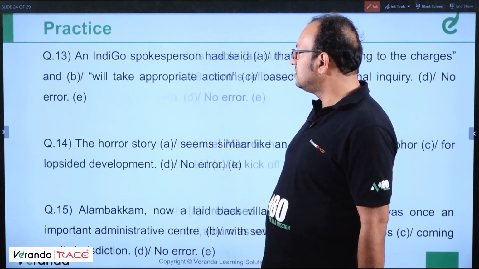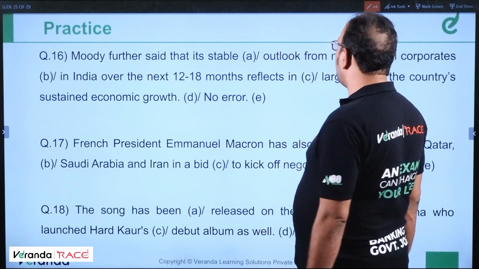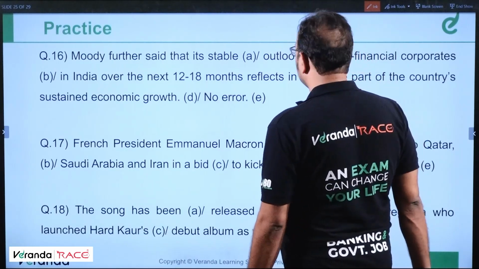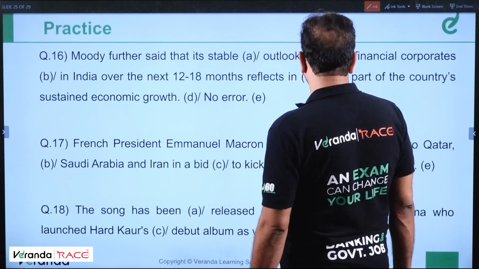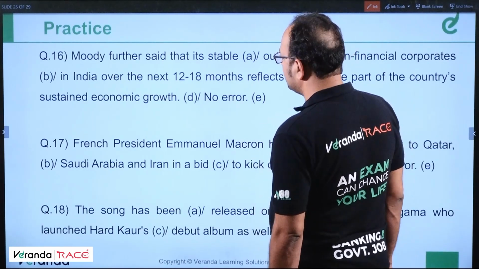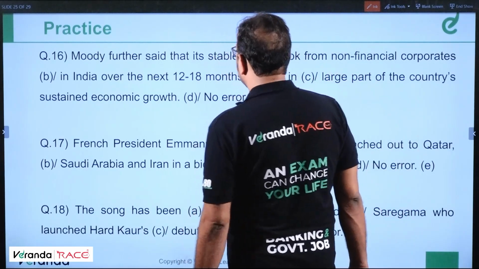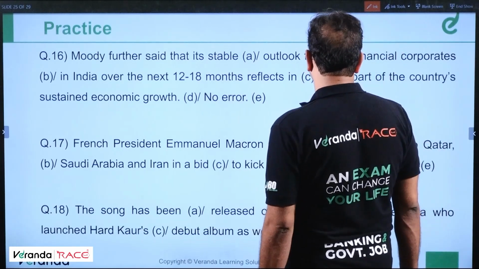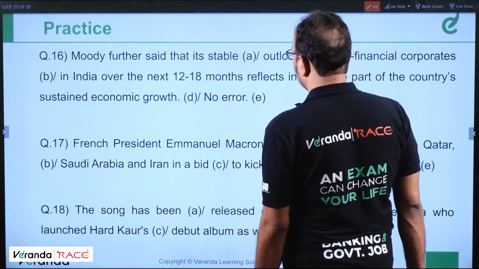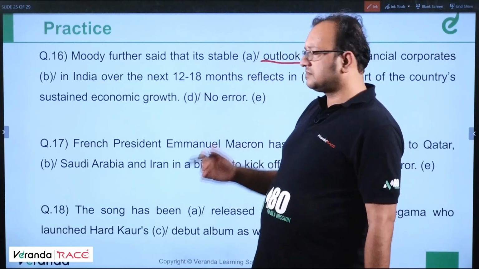Next question, 16. Moody further said that its stable outlook from non-financial corporates in India over the next 12 to 18 months reflects in large part of the country's sustained economic growth. Okay, let us read it again. Moody further said that its stable outlook from non-financial corporates, outlook means thought process.